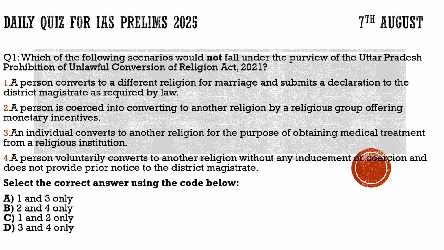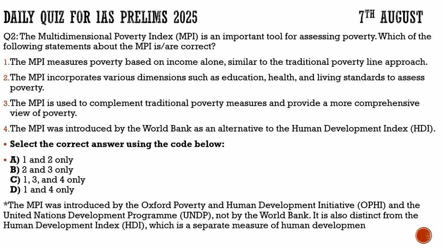Now moving forward to another question here. It talks about the multidimensional poverty index. We discussed it with respect to how the calculation of calorific value is important, how it will help us in determining the poverty of our nation, poverty of an individual. With respect to that, we had framed a question on the multidimensional poverty index. So let's see what it talks about.